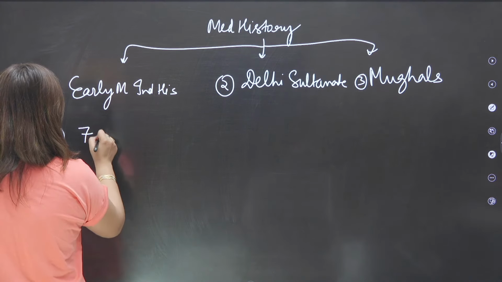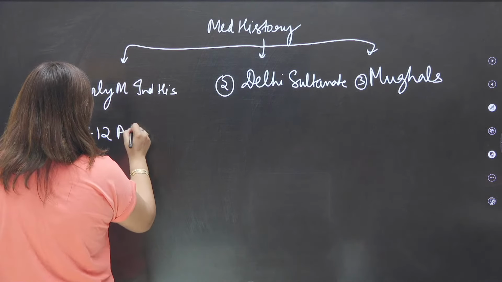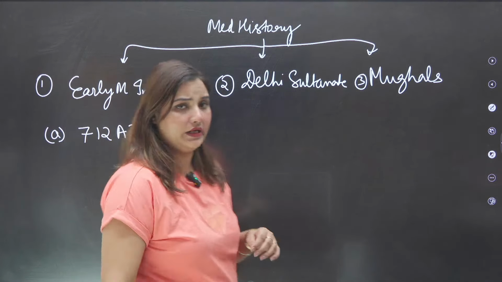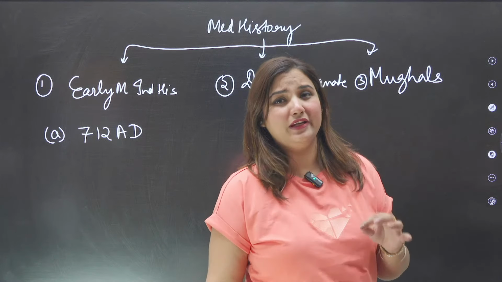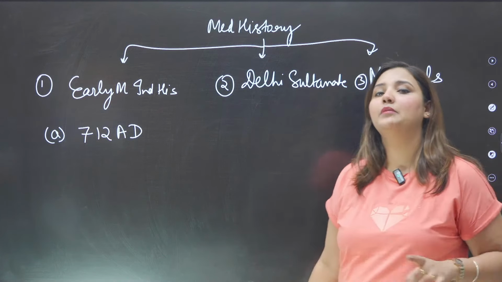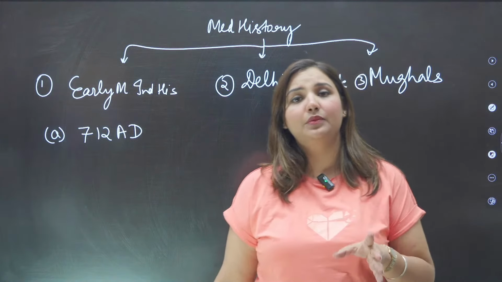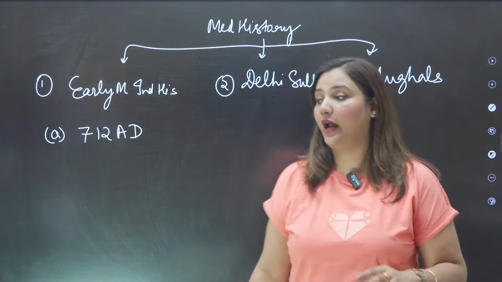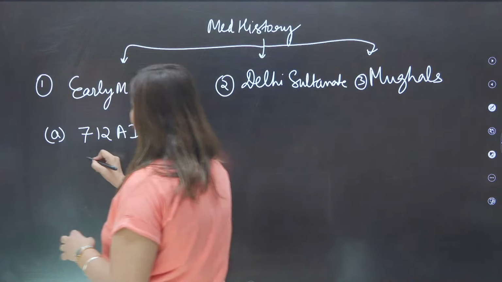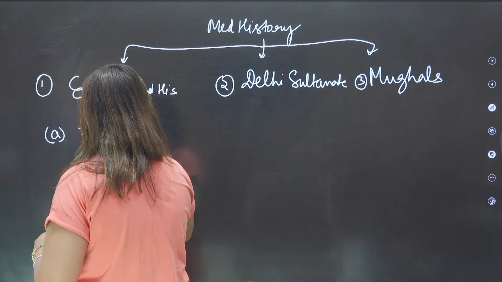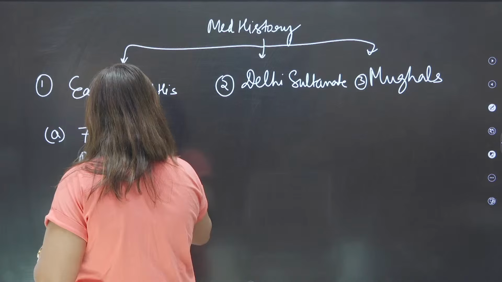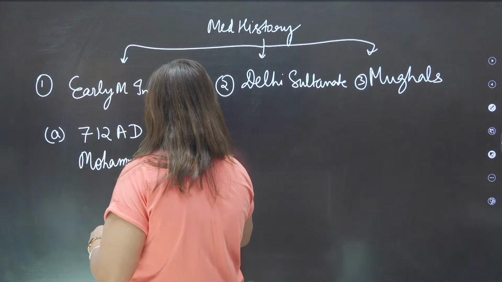So the first date you need to remember is 712 AD, because here for the very first time the first Islamic ruler came and captured Sindh. The Arab conquest of Sindh happened and it was successful by Muhammad bin Qasim.